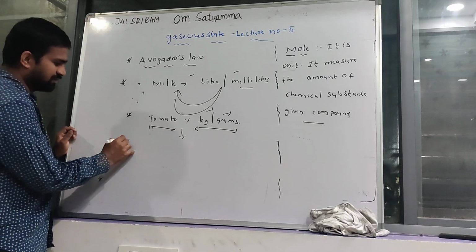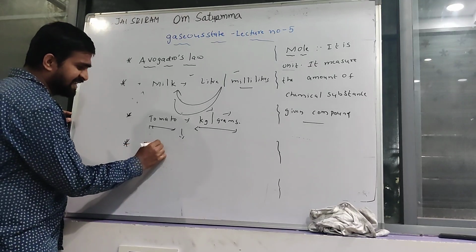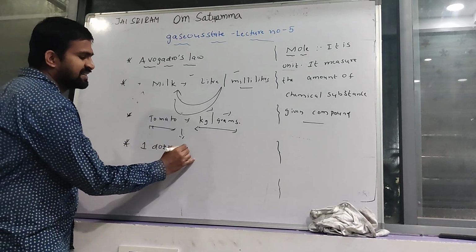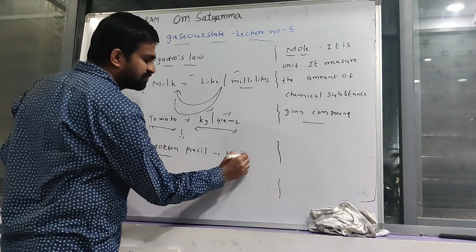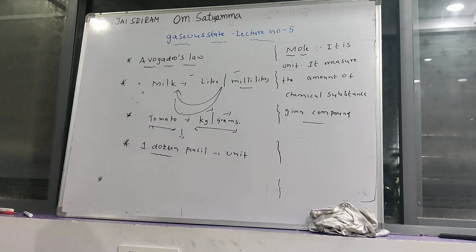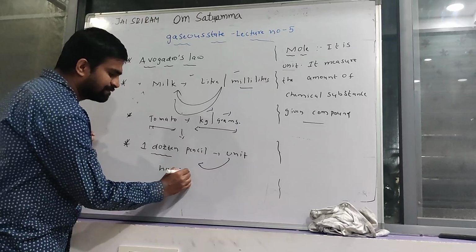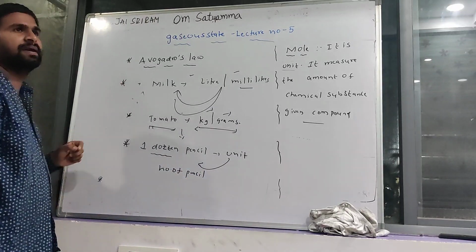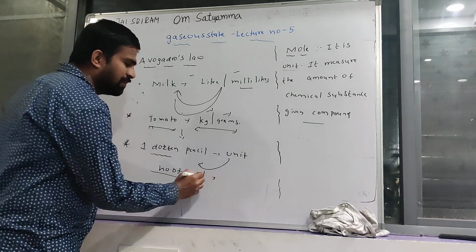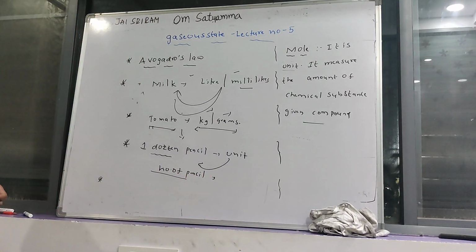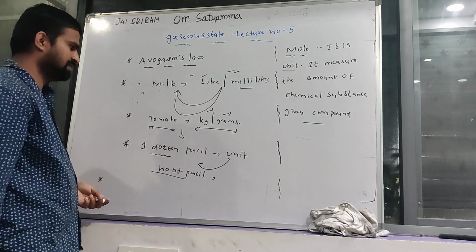For example, another one. You can take 1 dozen pencils. Here 1 dozen is a unit. It measures the number of pencils. Milk is measured in terms of milliliters.